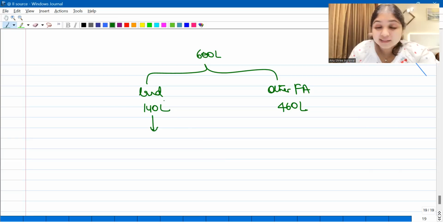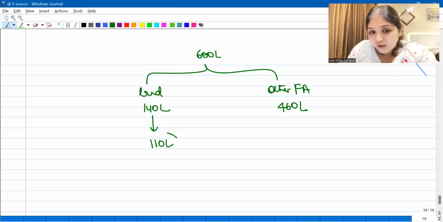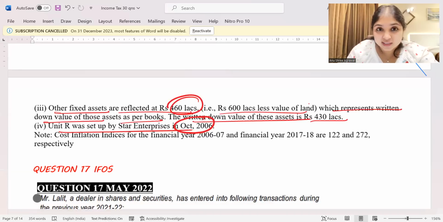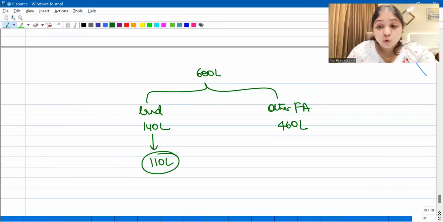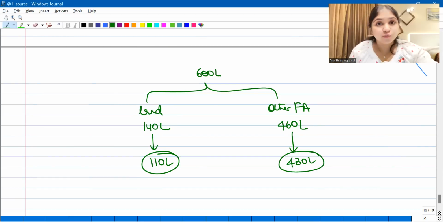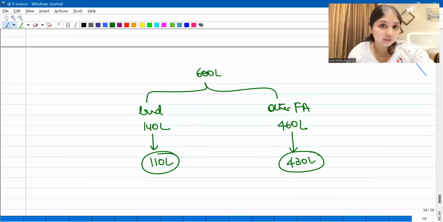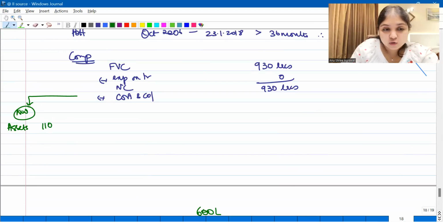Now this land 140 lakhs, can you take it as it is? No, you're supposed to ignore the revaluation. You're supposed to consider only the actual value, only 110 lakhs. Now, when you look at the other fixed assets of 460 lakhs, they are saying WDV is 430 lakhs. Whatever other fixed assets you have, you're supposed to take the depreciated number, depreciated as per the Income Tax Act. So 460 lakhs you will not consider. Instead, you will consider 430 lakhs, because this 460 lakhs is not as per income tax depreciation. 430 lakhs is WDV as per income tax. So what's the total fixed asset value that you will take now? You will take 110 lakhs for land and 430 lakhs for other fixed assets.